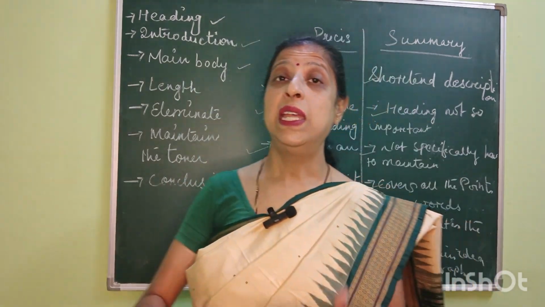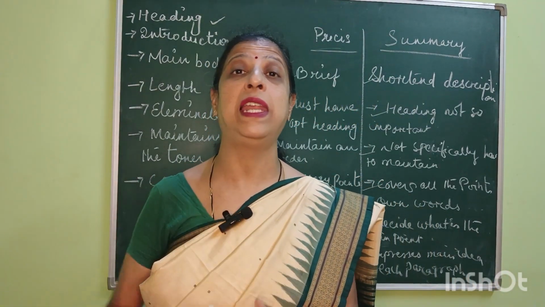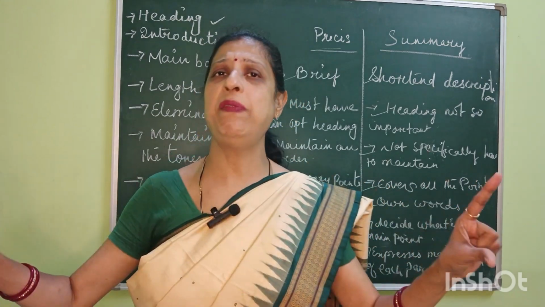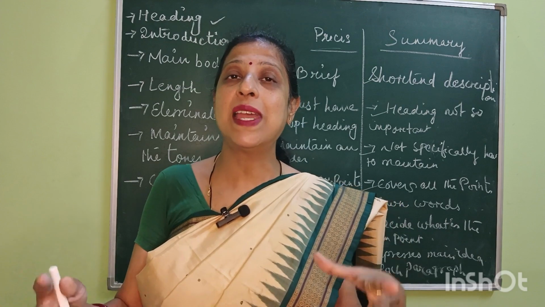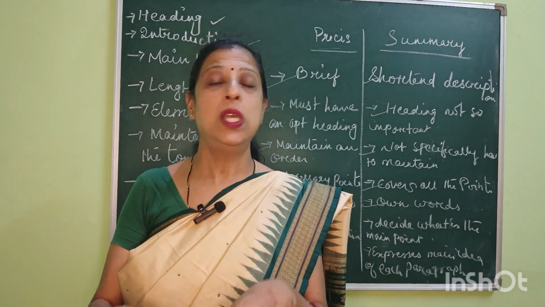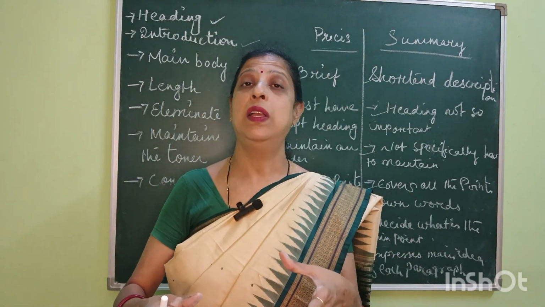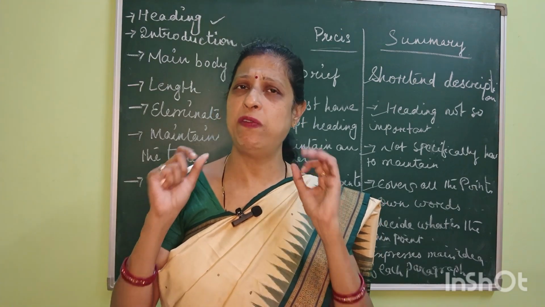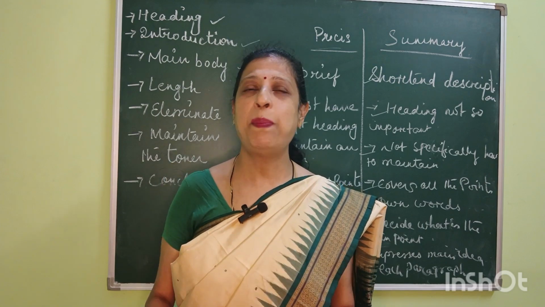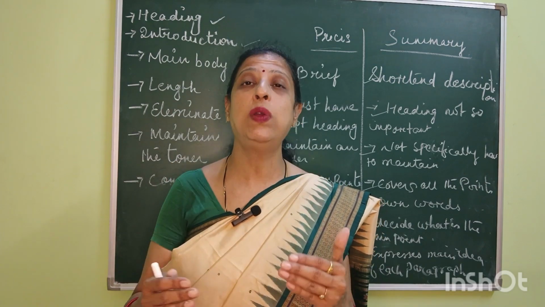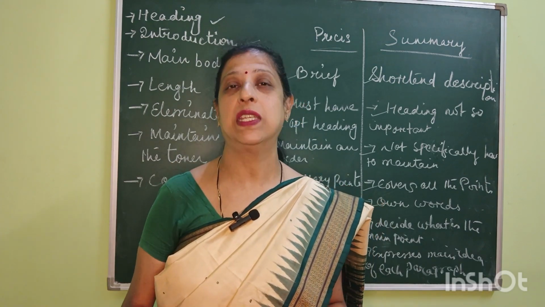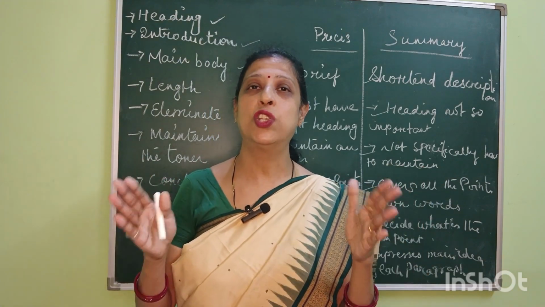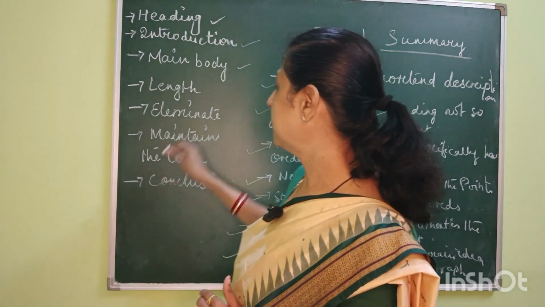Then the main body. The main body should not be very lengthy. Remember, children, you are briefing it. You are making it short, so it should not be very lengthy. Precis means you are making it short. So the body of the composition should not be too lengthy. It should be very expressive and very impressive, and convey whatever you are trying to convey appropriately.